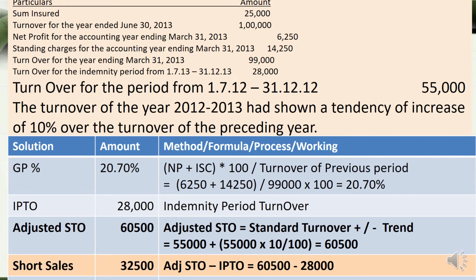We know that there is a 10% increase in turnover trend, so we take the 10%, and we calculate the 60,500. So that is the adjusted standard turnover. Then we calculate the shortfall of sales, which is the adjusted standard turnover minus the IPTO, which is the indemnity period turnover, which comes to 32,500.